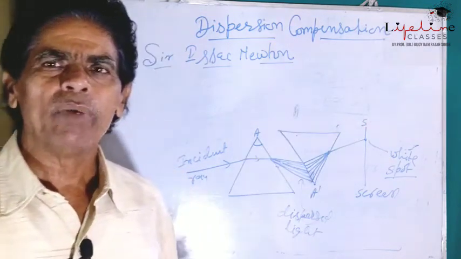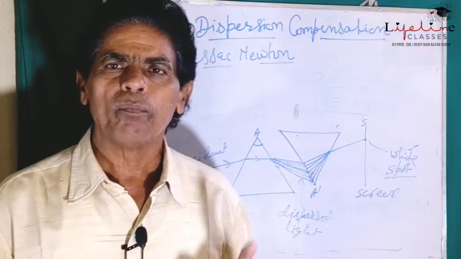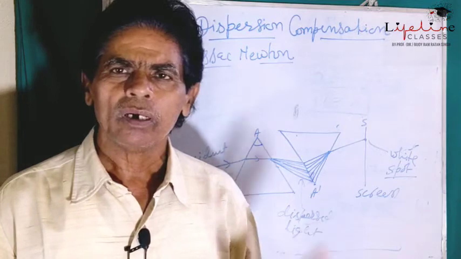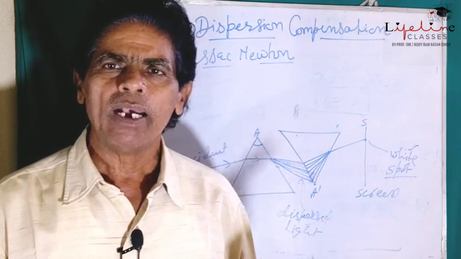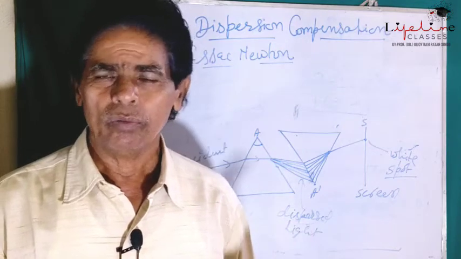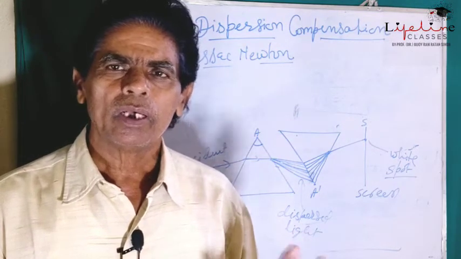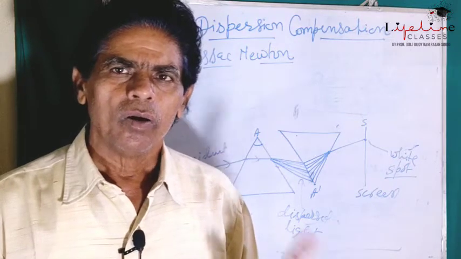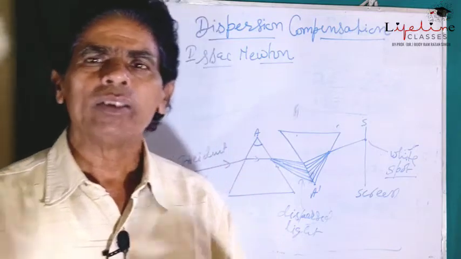So this experiment shows that white light is composed of 7 basic colors: violet, indigo, blue, green, yellow, orange, red.